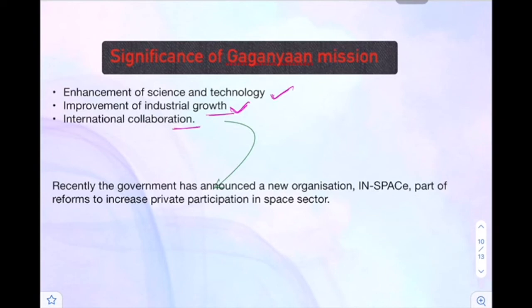Okay, international collaboration, which is like ISS, the International Space Station, which is being run by a few countries. If many more countries are going to take part in this, that means more countries will bring a lot of technological advancement, and more countries will take part in this development. So that's why this thing is very important. So international collaboration will happen.